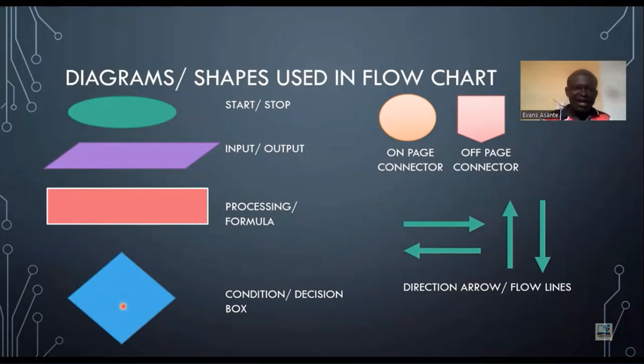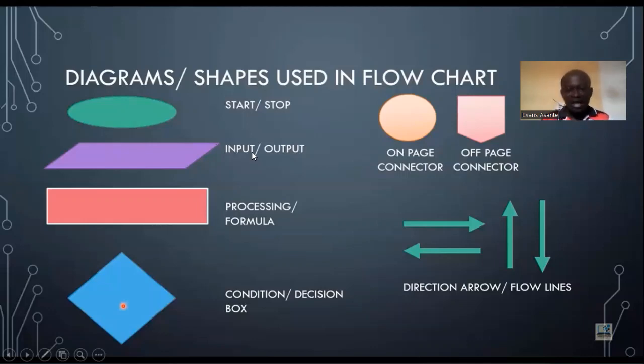Now, the first diagram you see is the start and stop diagram. Somebody say, what is the name of this diagram? We call it ellipse, the start and stop diagram. That one is what we use when we want to begin in preparing our flowchart. Now, the next one is what? The parallelogram, which is there for the input and output. This one, the parallelogram, it is there for the input and output.